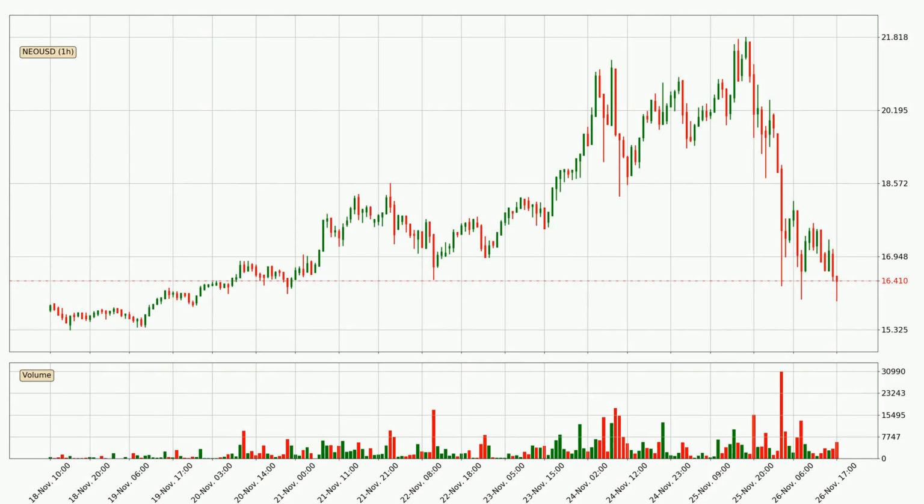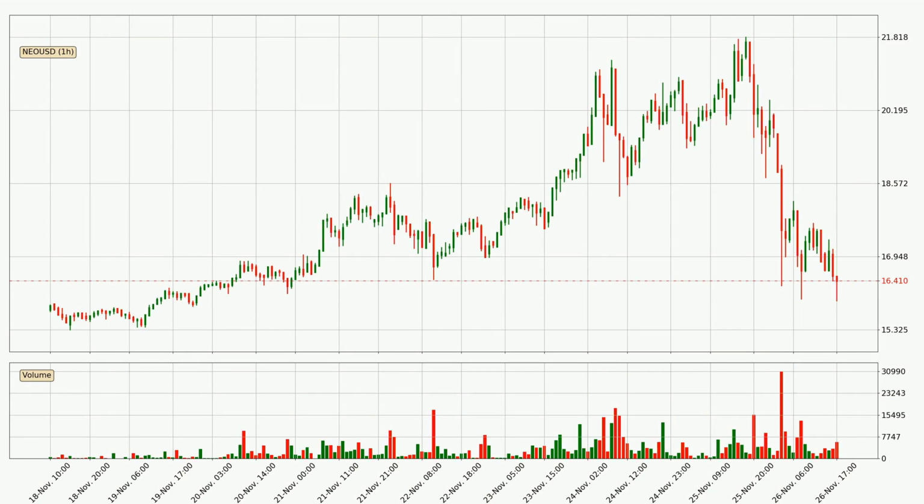Today, find out how the price of NEO has changed and what the technical indicators SMA, divergence, stochastic RSI and MACD show. If you are unfamiliar with the indicators, check out the explanation videos below.